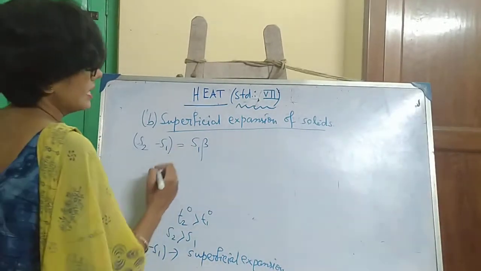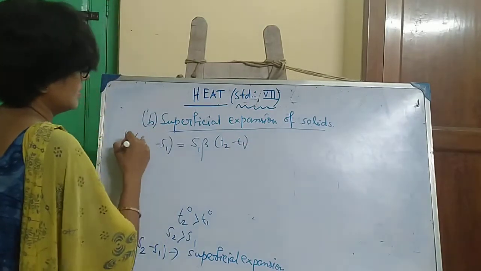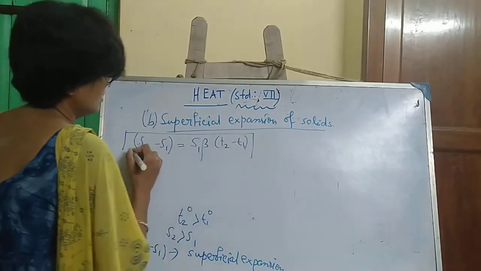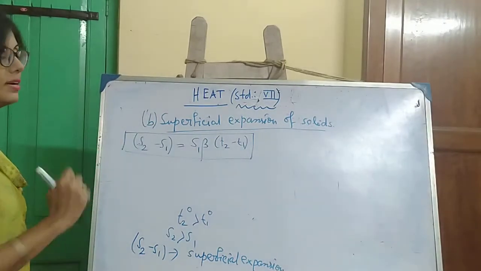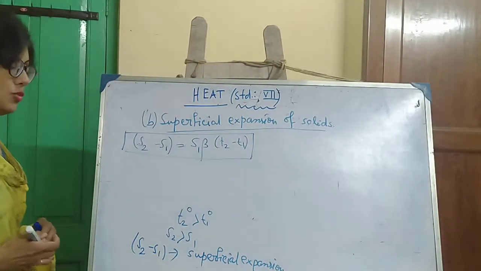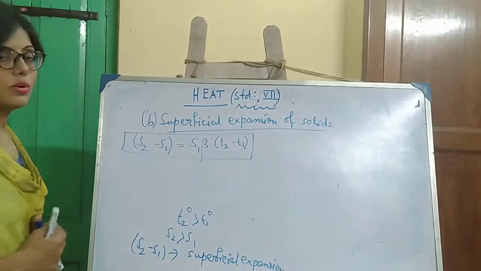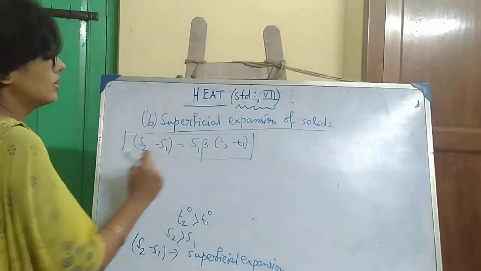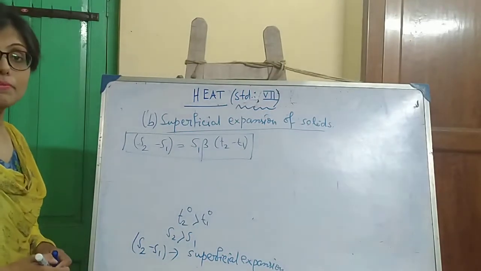It is the mathematical expression of superficial expansion of a solid. S2 minus S1 is the expansion in surface area, S1 is the initial surface area, and T2 minus T1 is the rise in temperature.